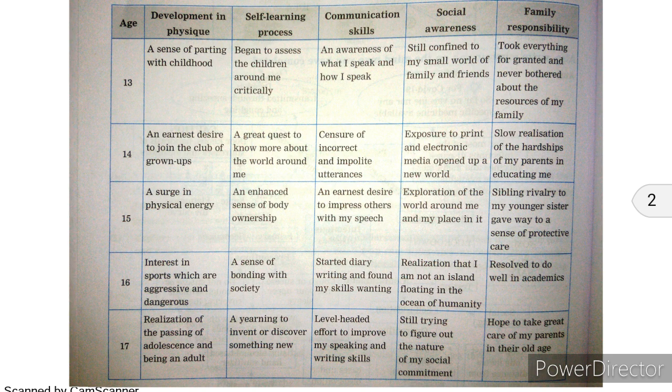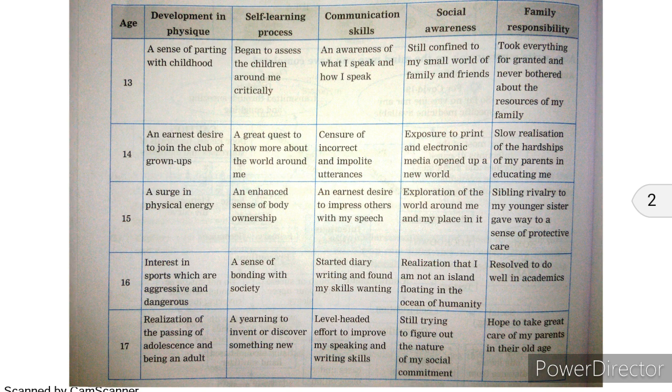Whenever we feel that my brother and my small sister are being beaten by some other person, then it is our responsibility to save them. So this is a kind of family responsibility that we develop automatically at the age of 15 years.